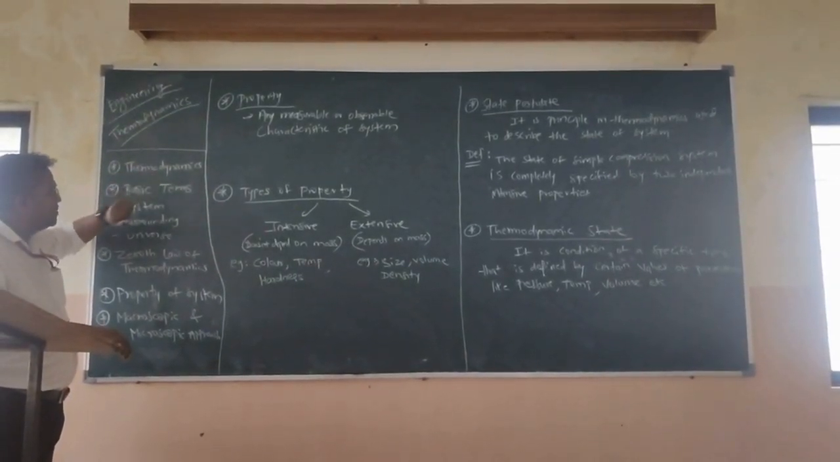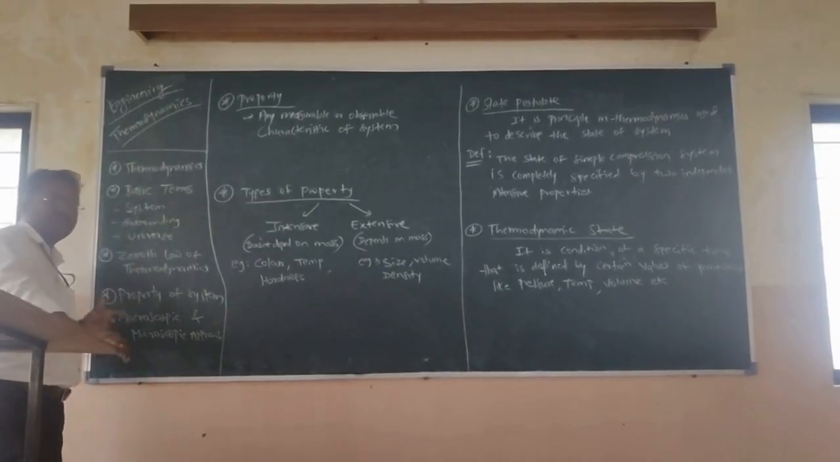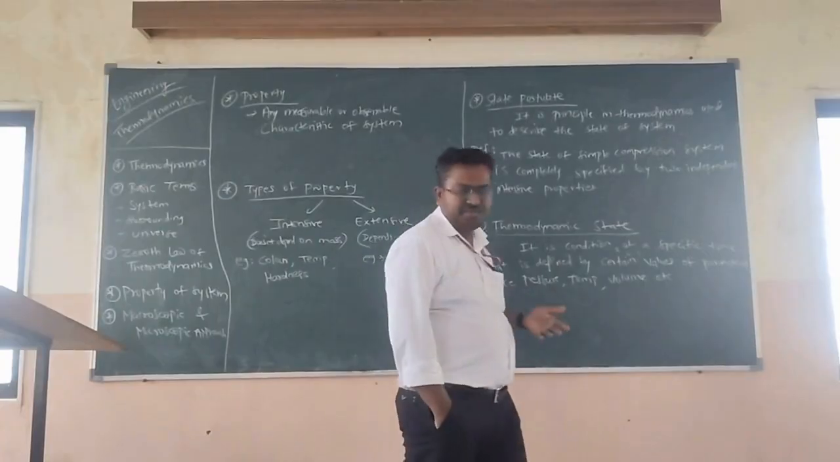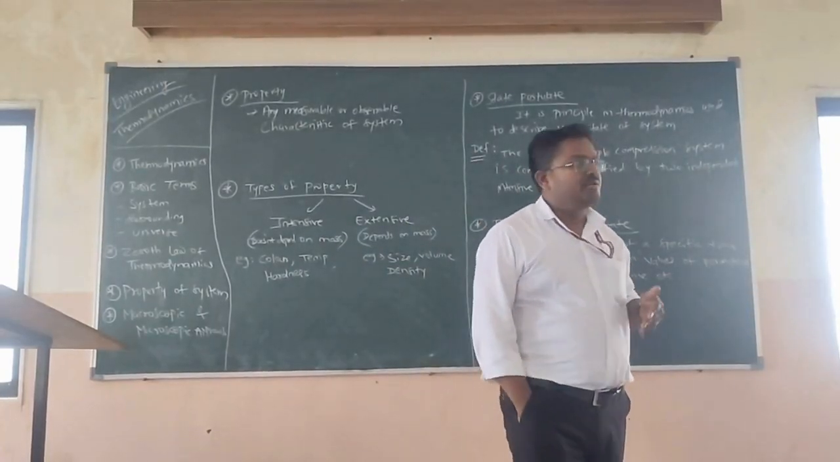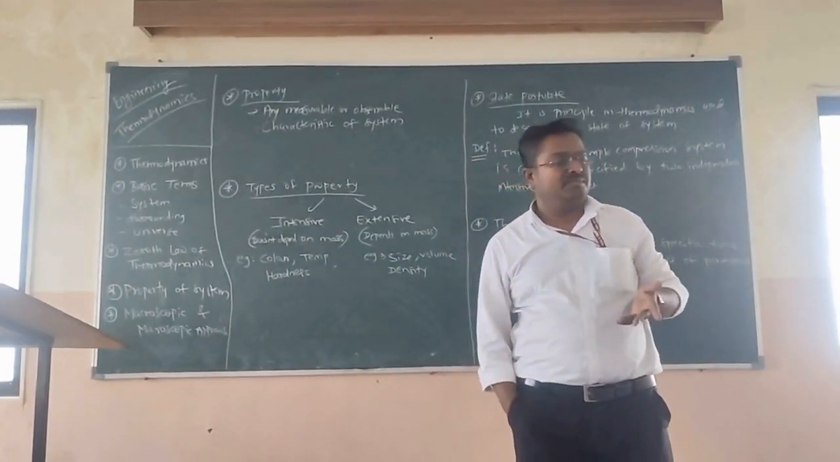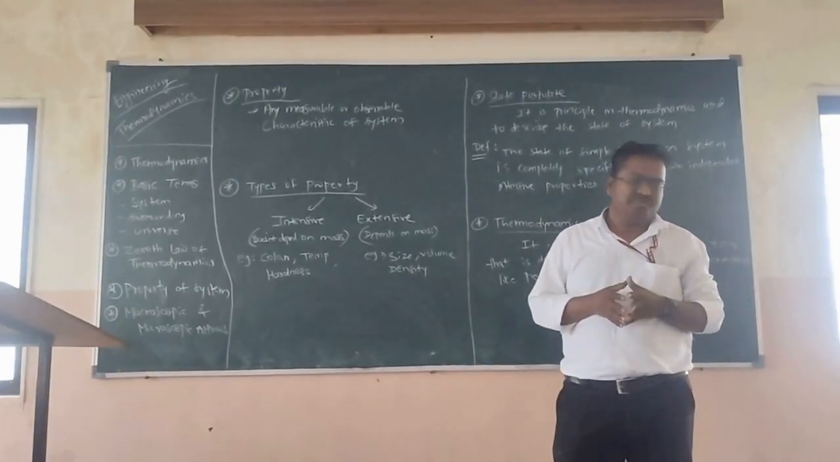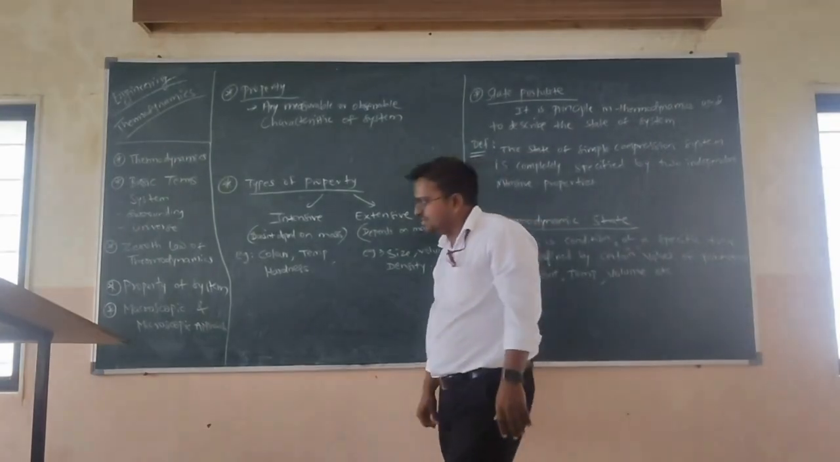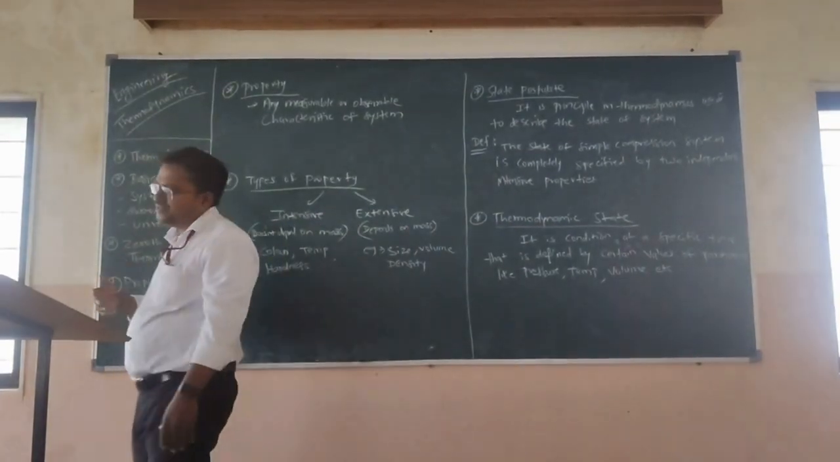In the definition of thermodynamics, we have seen certain concepts related to thermodynamics, such as the meaning of system, surroundings, and universe, and the different types of system: open system, closed system, and isolated system, along with examples. In the last lecture we saw the zeroth law of thermodynamics.